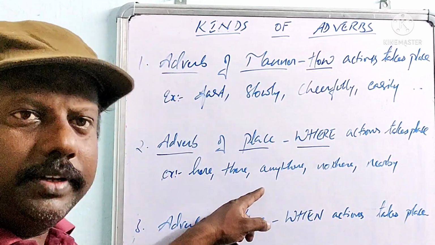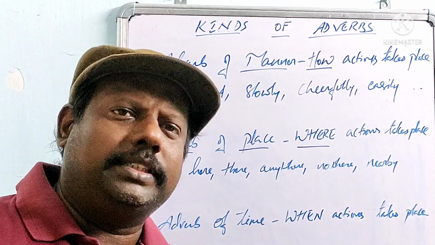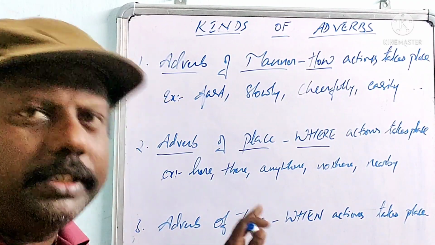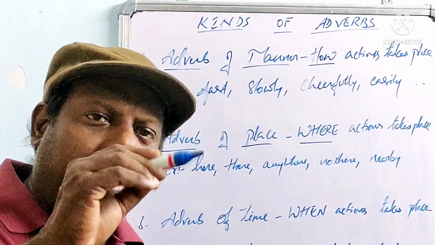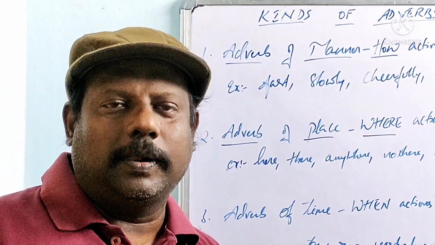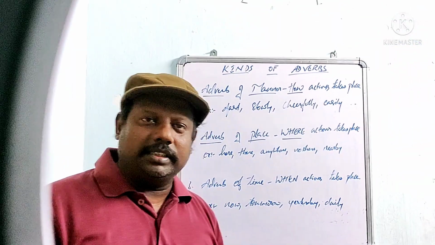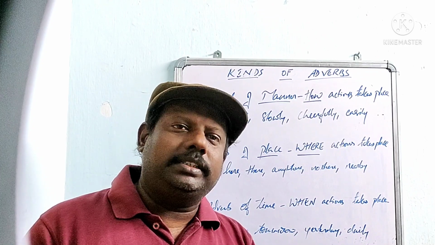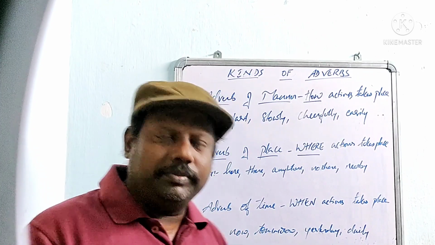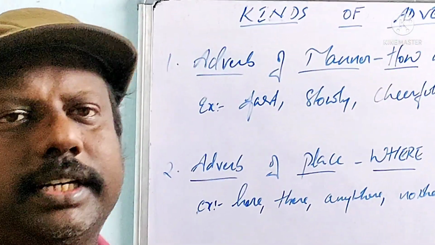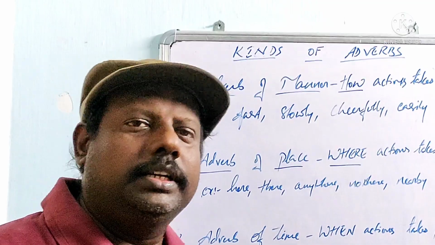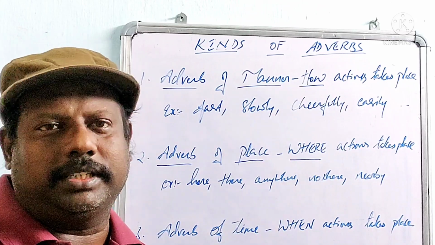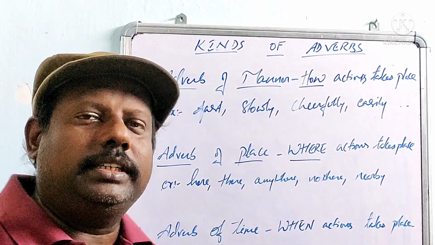Where is he? Maybe we can search for him anywhere. So anywhere is an adverb. How did it become an adverb here? Please don't think that whatever ends in ly is an adverb. Slowly, easily, interestingly, wherever ly comes it's an adverb. But don't go with blind confirmation that ly means adverb, because we have these 5 kinds. Just now we learned about adverb of manner, which shows how an action takes place. Now the second one shows where an action takes place.